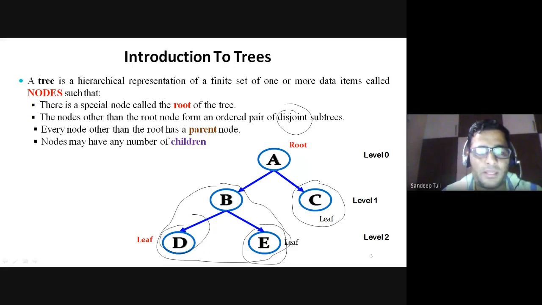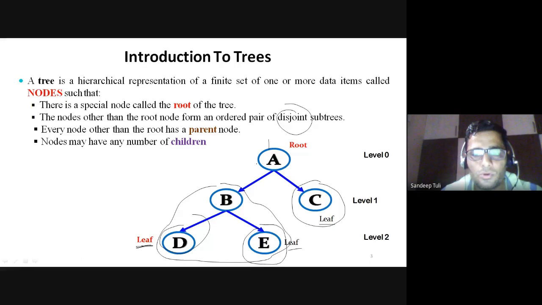So the other nodes of that tree other than the root will form some ordered pair of disjoint subtrees. Every node other than the root node has a parent node. Definitely the root node will not have a parent. One condition is that a root node must not have a parent. And other than the root node, all nodes must have a parent node. Nodes may have any number of children in this case. So a node could have 1, 2, 3, or 0 children, and those specific nodes that have 0 children are known as leaf nodes. You see here in this slide that D has no children, E has no children, C has no children. So D, E, C are all leaf nodes. Is it okay to you all now?